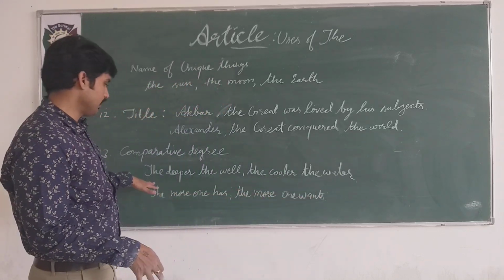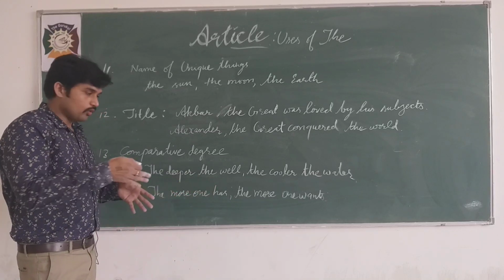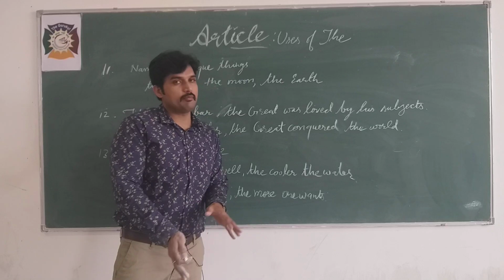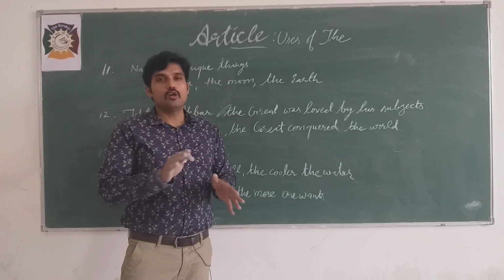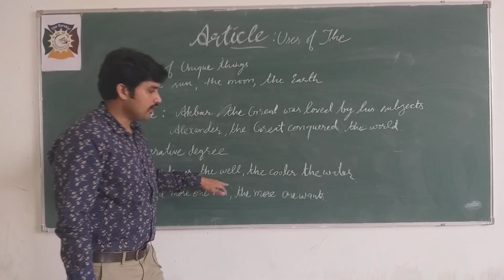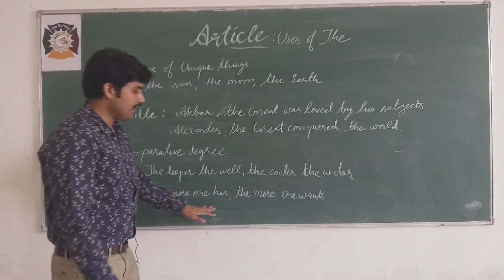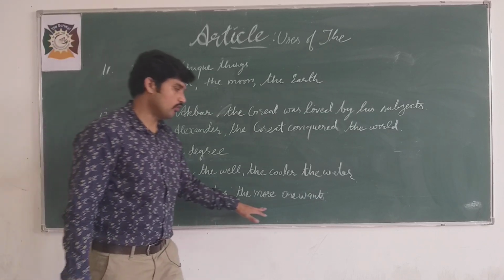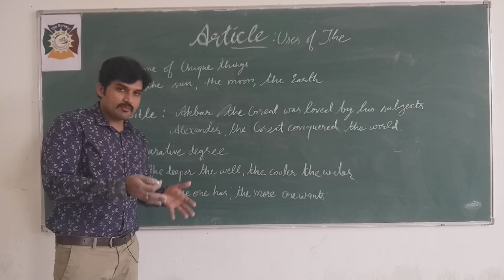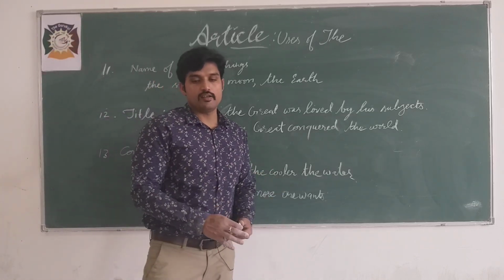Here you mean to say जितना गहरा कुएं में होगा, the cooler the water, उतना ही ठंडा पानी, जितना गहरा कुआं उतना ठंडा पानी. So the deeper the well, the cooler the water. The more one has, the more one wants, means जितना एक आदमी या व्यक्ति के पास होता है उतना ही वो चाहता है. Let me erase it.